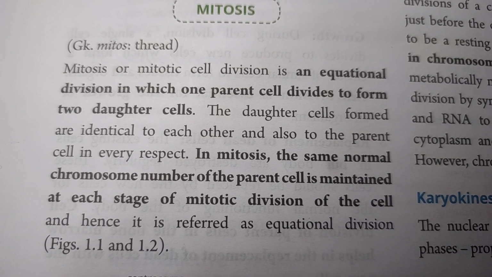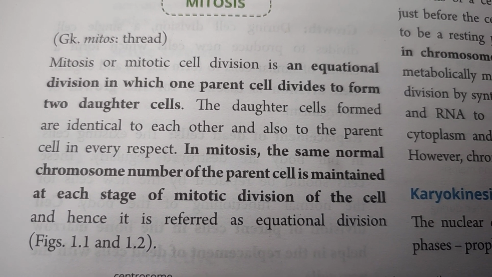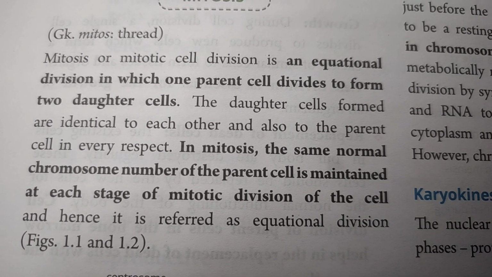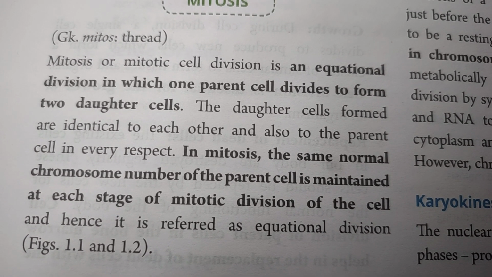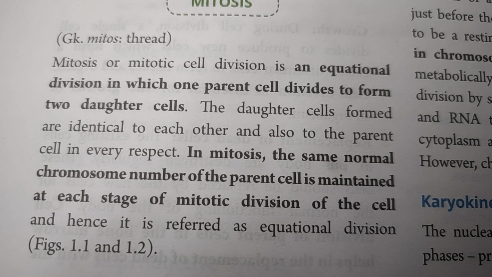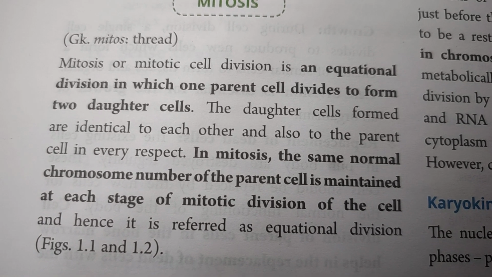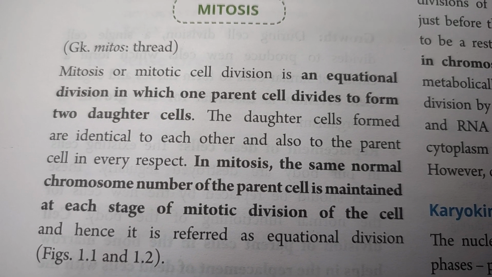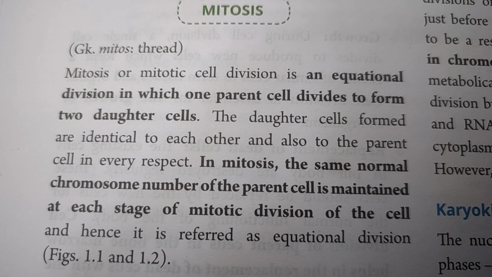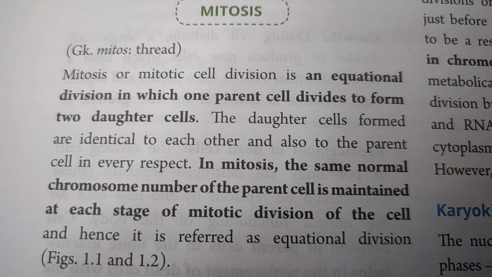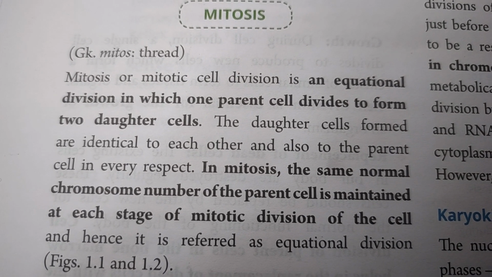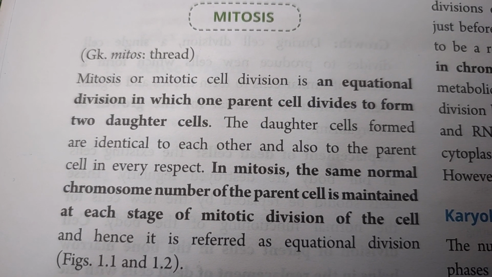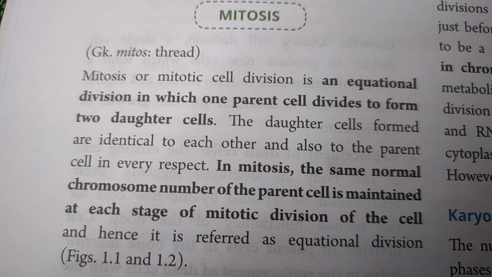And why is this division also known as equational division? The term equational division is given to mitosis because the same normal chromosome number of the parent cell is maintained at each stage of mitosis. Meaning the same number of chromosomes is maintained. The number of chromosomes in the parent cell will be maintained and continued to the daughter cell also. The same number of chromosomes is maintained in the cell division.